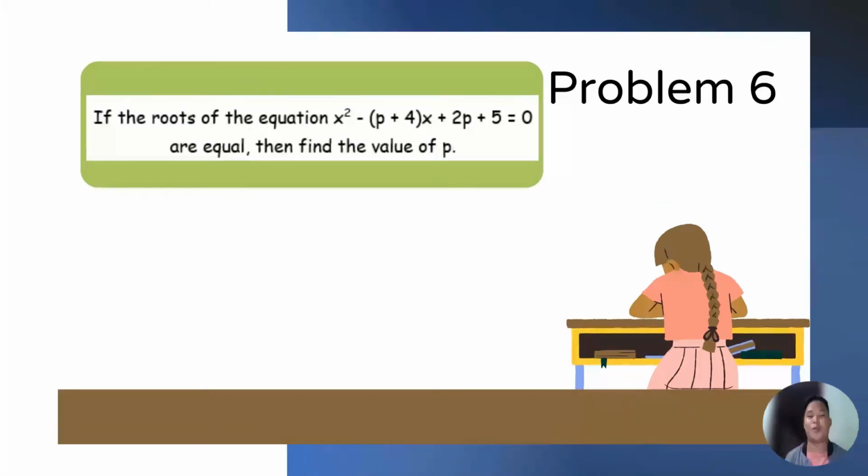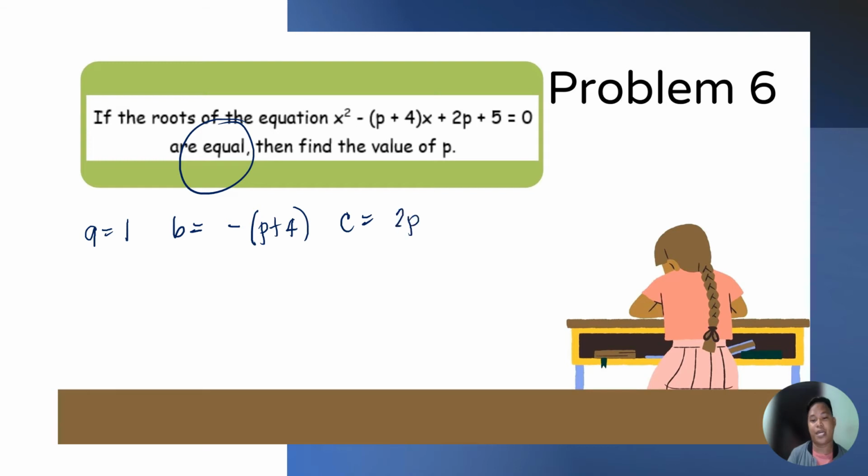Let's solve problem number 6. If the roots of the equation x squared minus the quantity p plus 4, x plus 2p plus 5 is equal to 0 are equal, so take note po, equal, then find the value of p. So we have a is equal to 1, b is equal to negative times the quantity p plus 4, and c is equal to 2p plus 5.